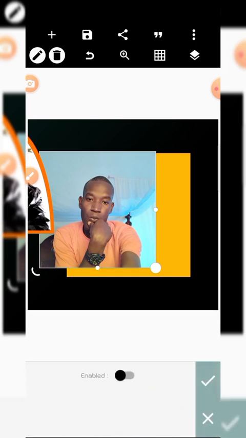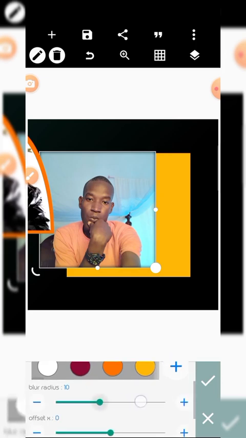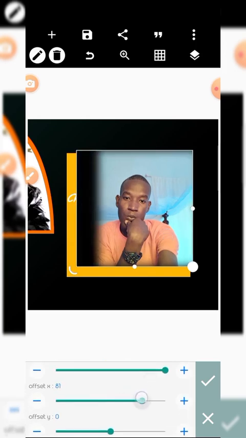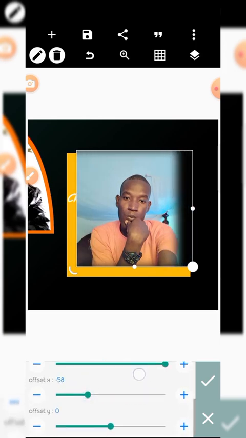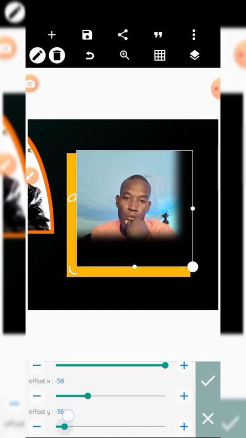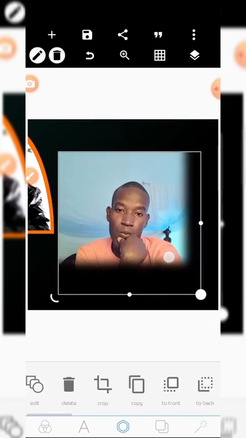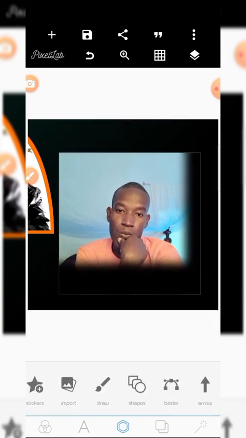Then there is the inner shadow inside the image. As you can see it. You can choose where to affect. You see? That's what it does.